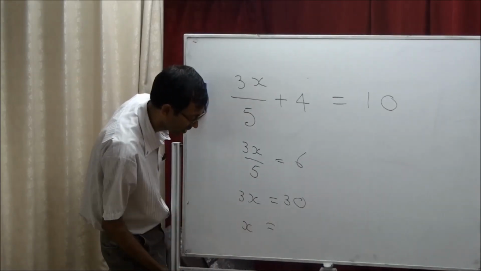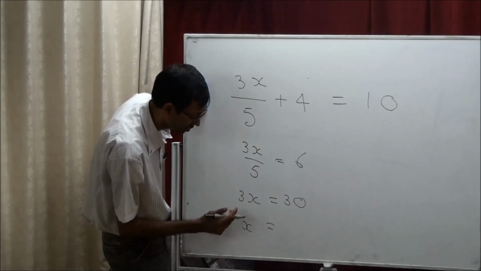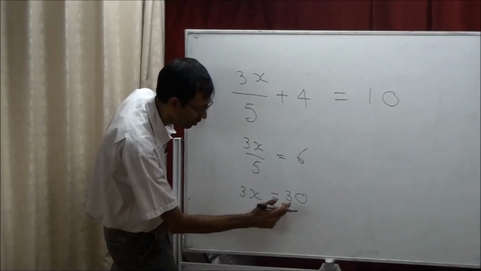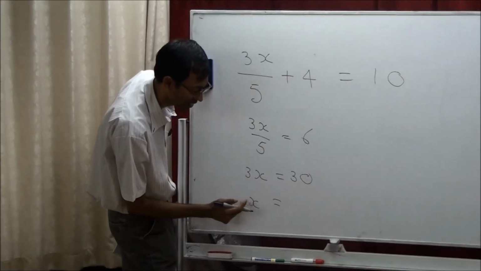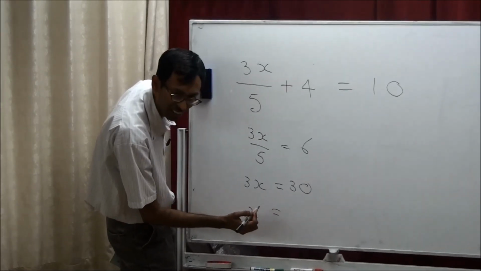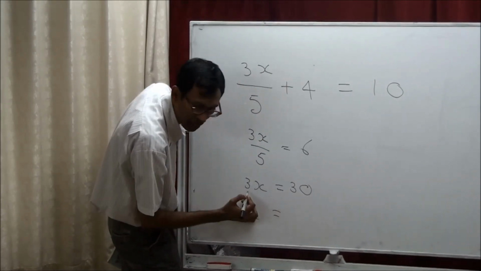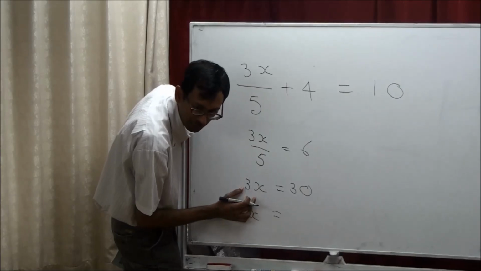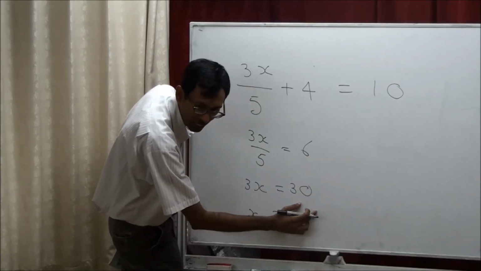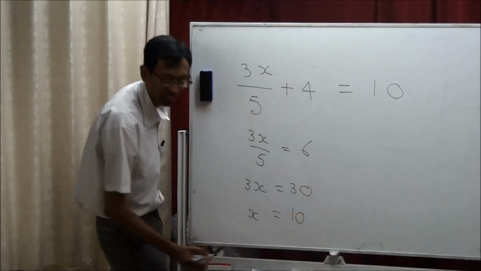3x equal to 30. 3 times x equal to 30. What is x? 10. How did you get it? 30 divided by 3. Because this is multiplication, if it goes to the other side, it becomes a division. So the answer is 10.